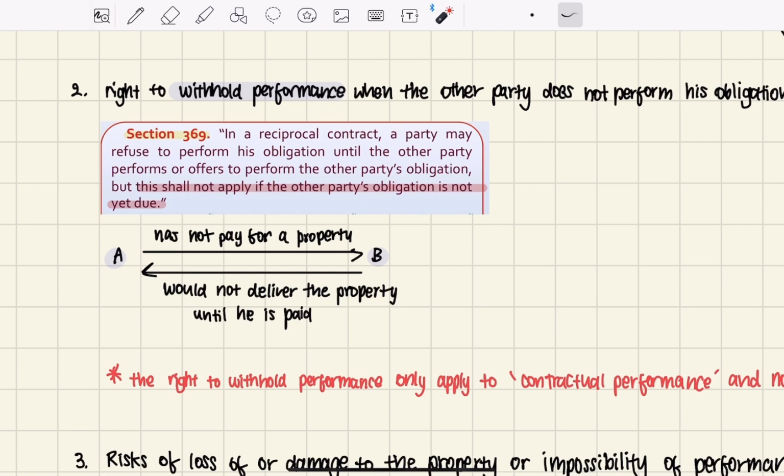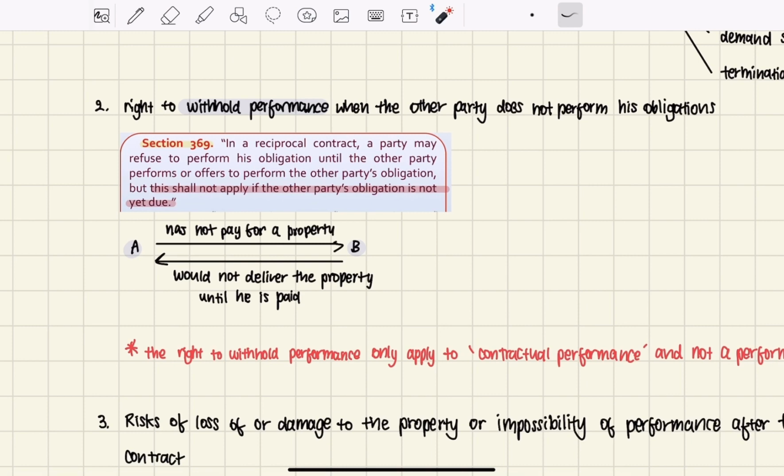Because A has not yet paid for the property that he wants to buy, B doesn't have to deliver the property until he is paid. So B has the right to withhold his performance, and until A pays, B can withhold delivering the property.